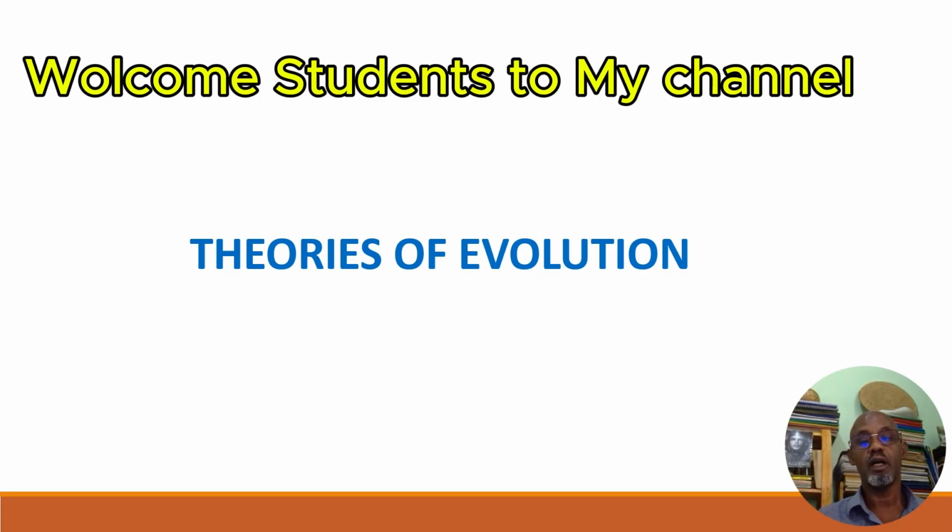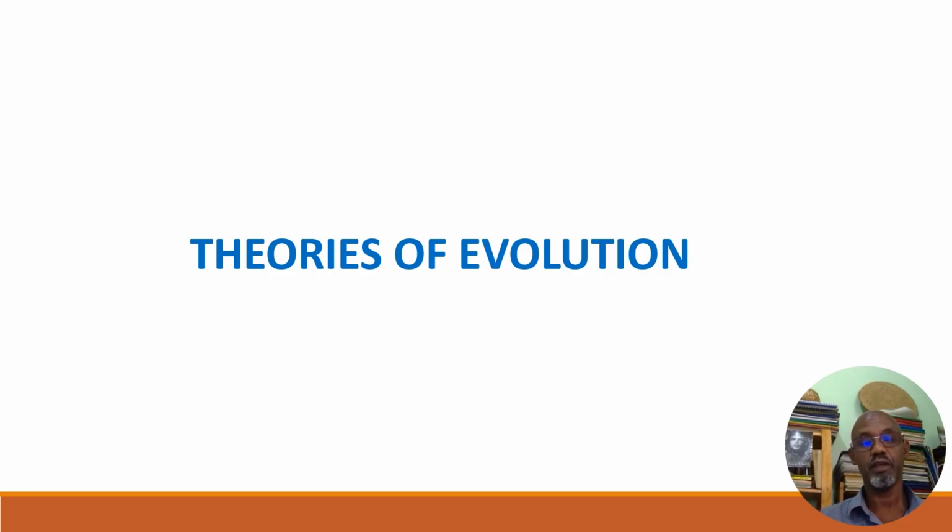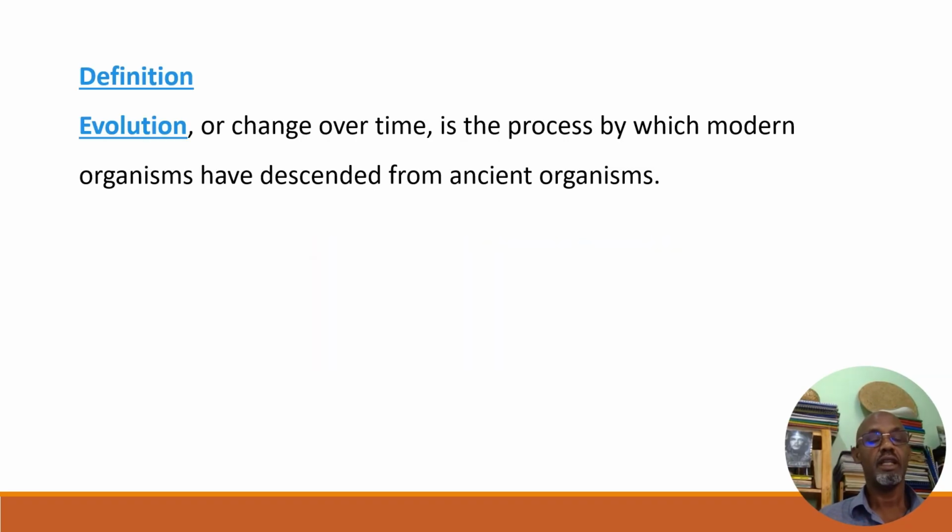Then those who came after Darwin, who added on to Darwin's natural selection and synthesized synthetic evolution. Therefore, we shall go to the theories of evolution.